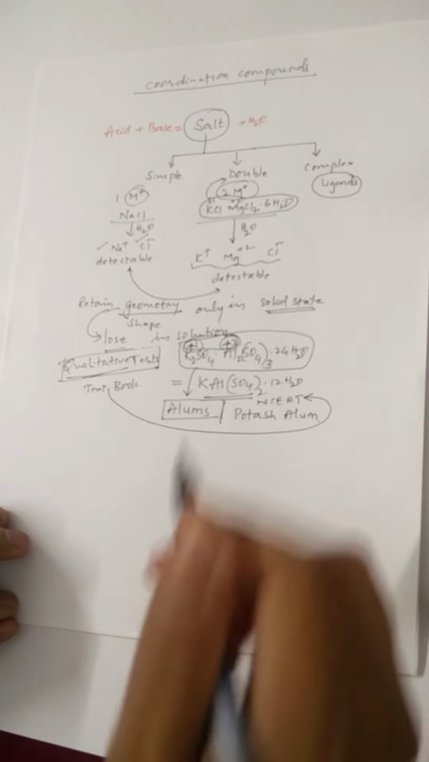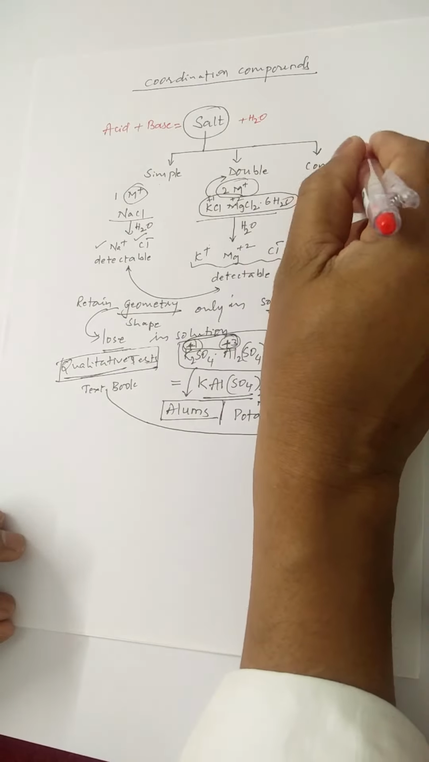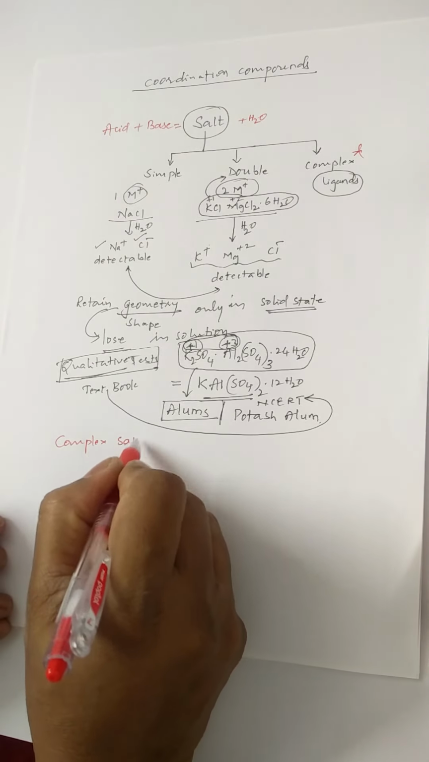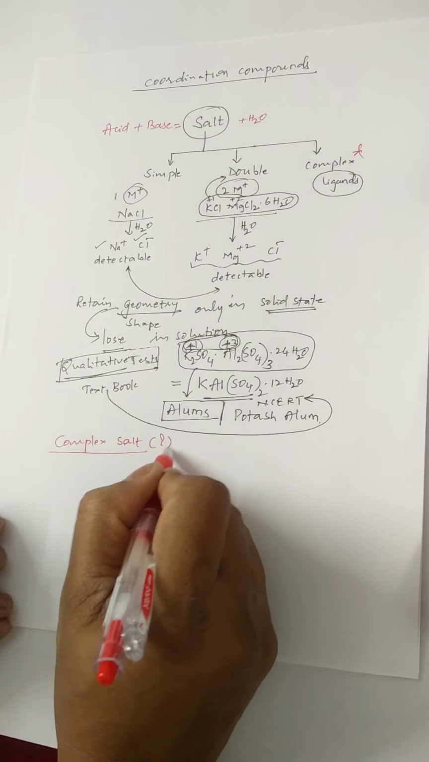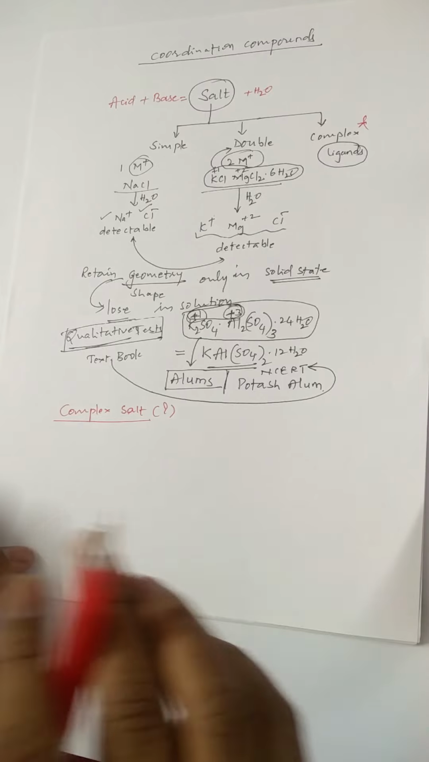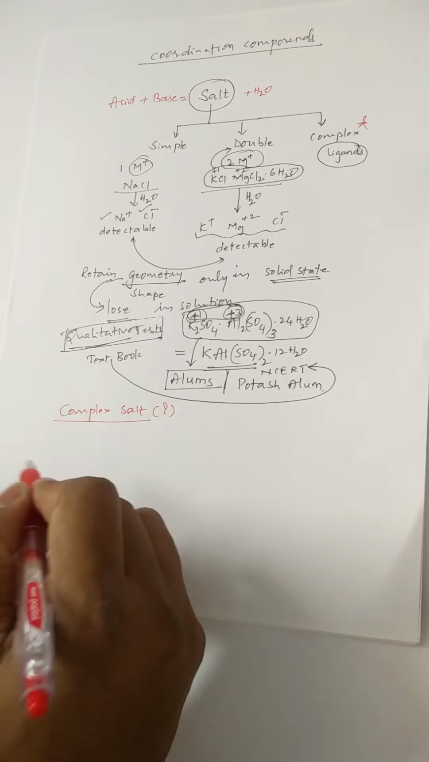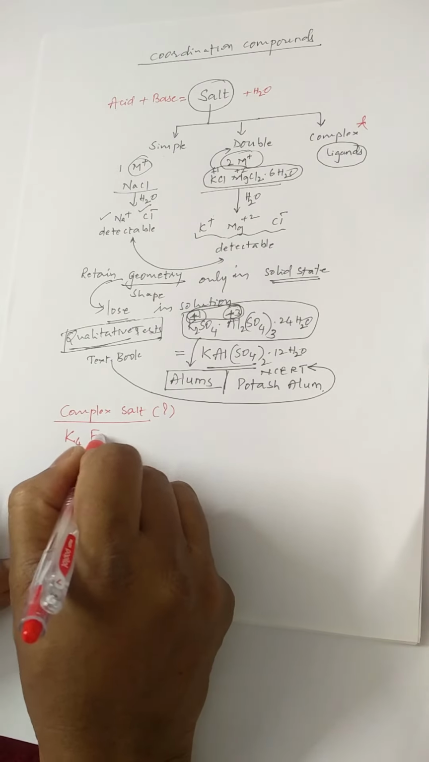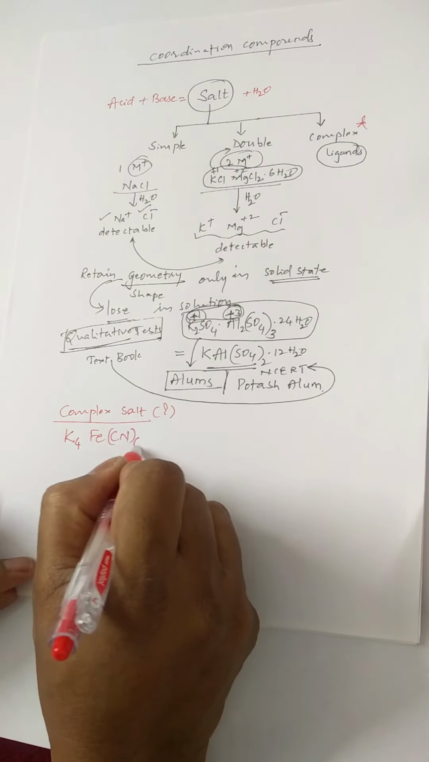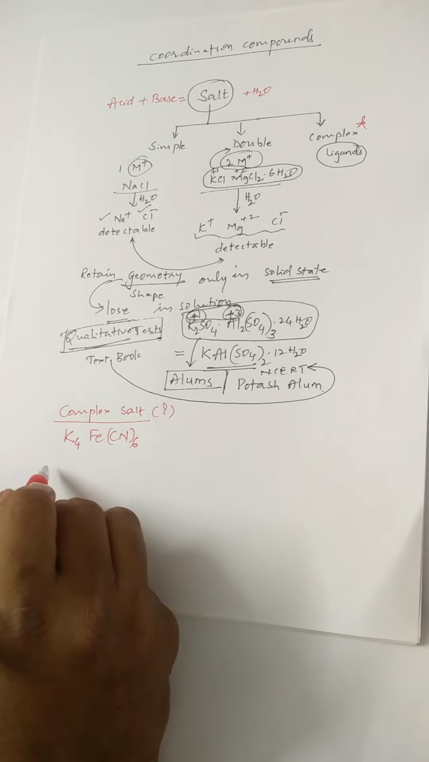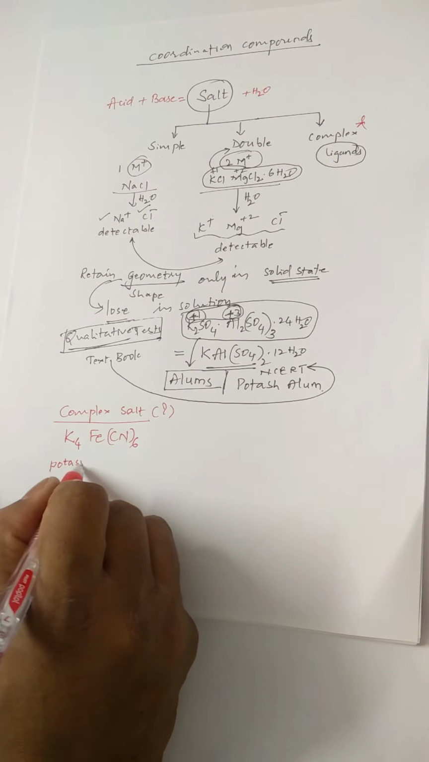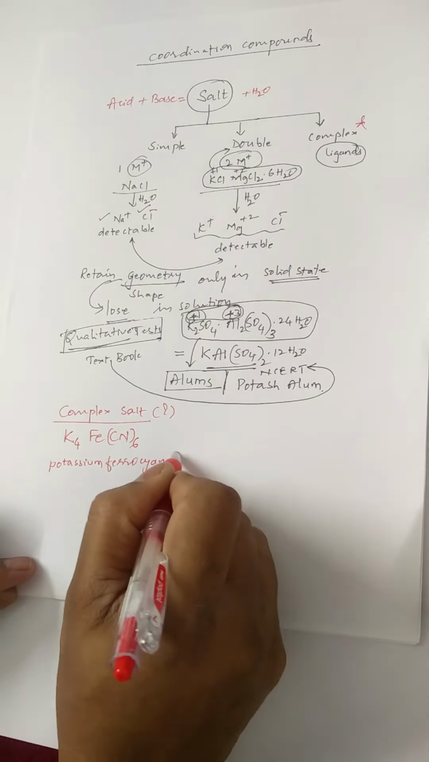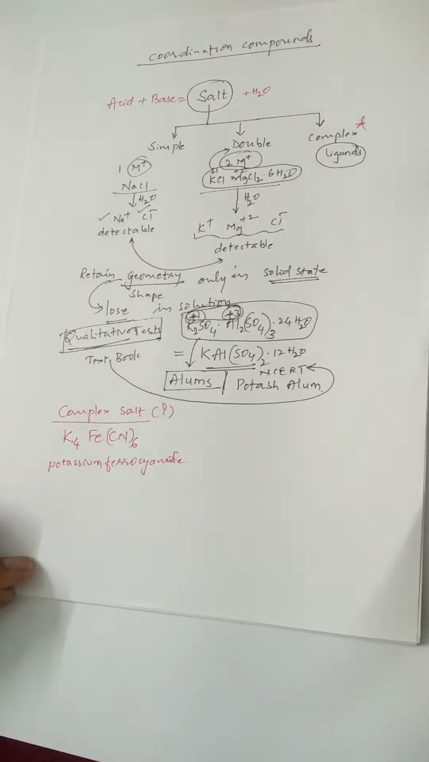Now let us come to another special type of salt. This is known as complex salt. We can understand why it is called complex afterwards. Let us look at one example first. This is K4[Fe(CN)6]. Its common name is potassium ferrocyanide. Its IUPAC name and all, we'll see later on.